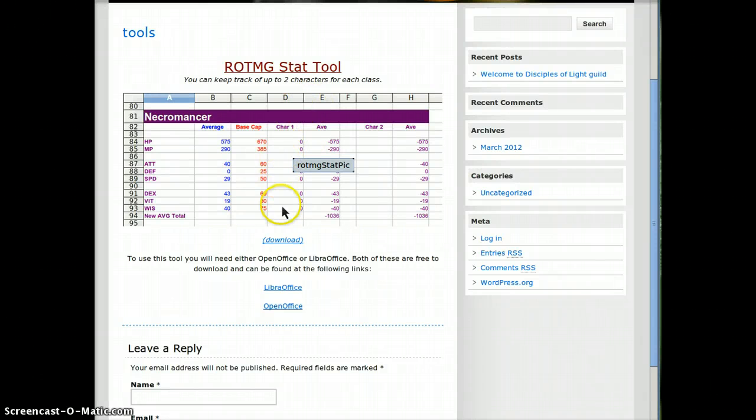Right under character 1 here, all you have to do is put in the HP, MP, attack, defense, speed, dexterity, vitality, and wisdom. That will then calculate the current information and tell you whether it's an overall good roll, bad roll, average roll, whatever. You can do this for 2 characters for each class, and save it, not save it, that's up to you. You download it here,